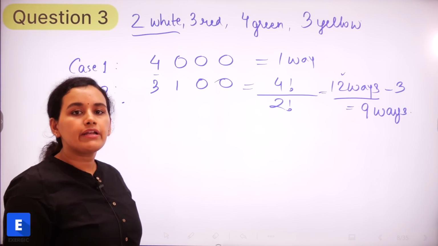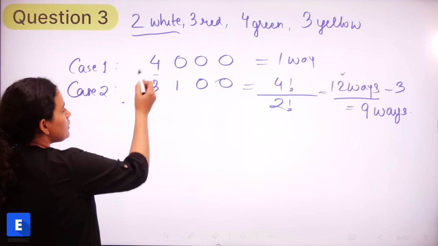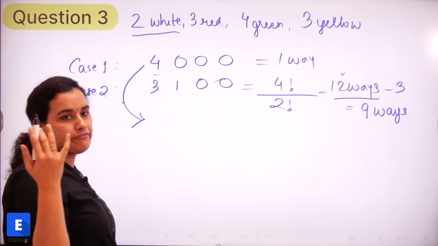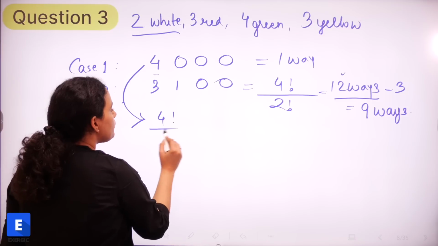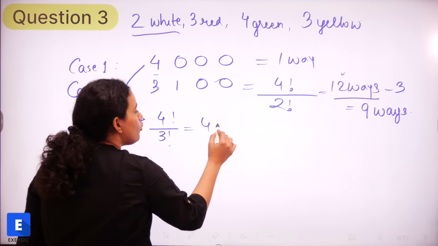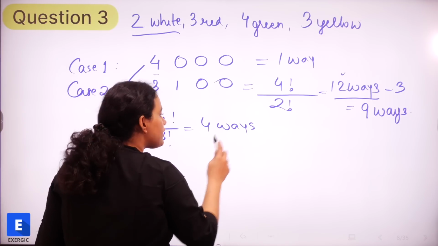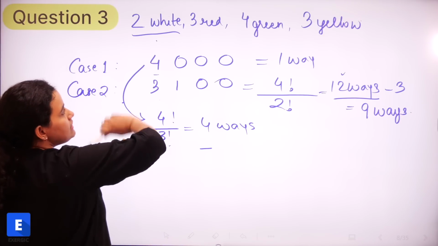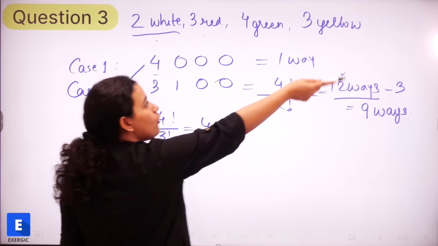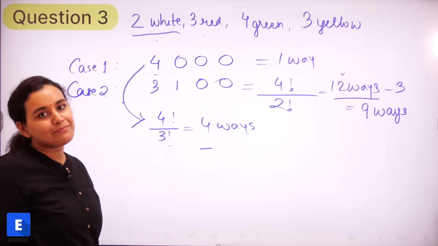So the remaining we need to subtract. Here, if we use the formula n factorial by p factorial, q factorial and so on, it is 4 factorial upon 3 factorial, actually 4 ways. But from here we need to subtract the case where we are considering 4 white or 4 red or 4 yellow, because that is simply not possible.